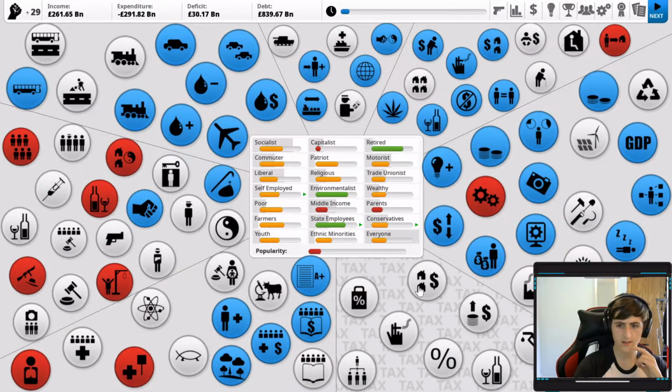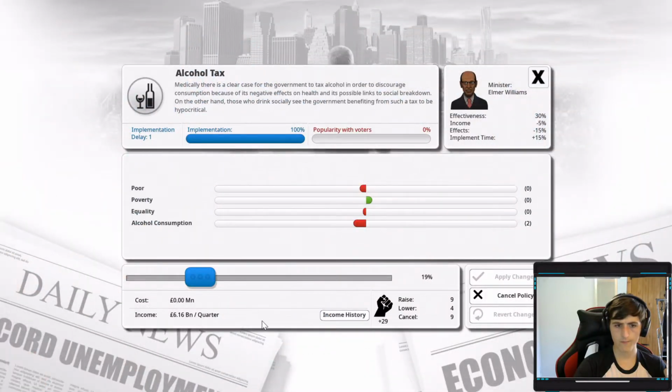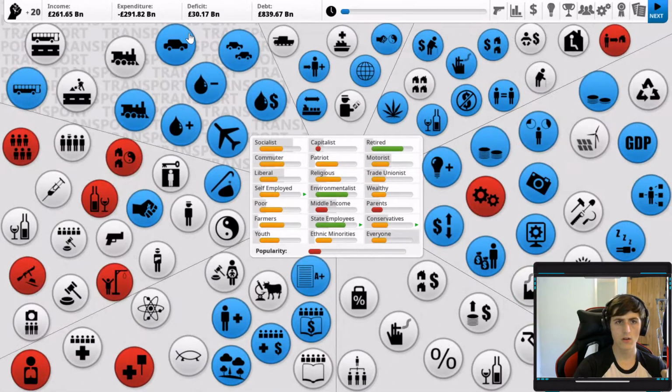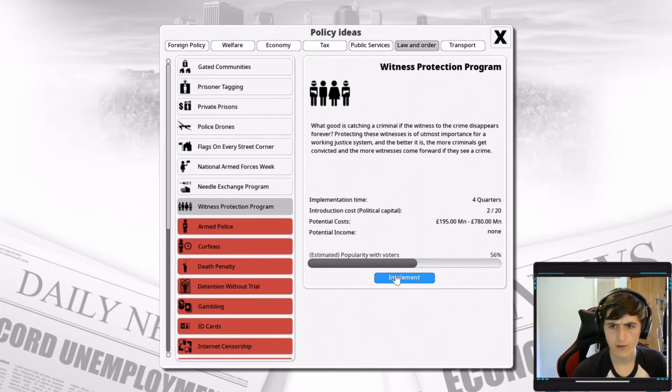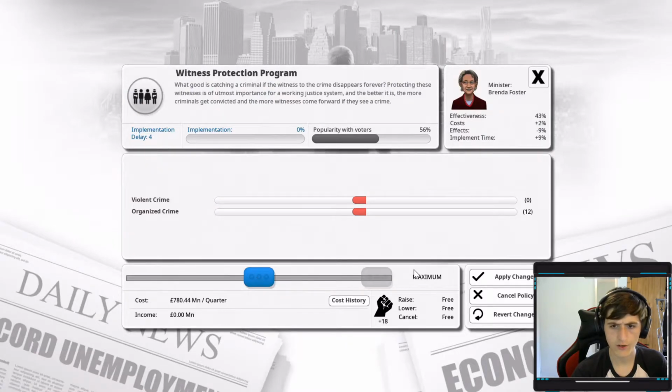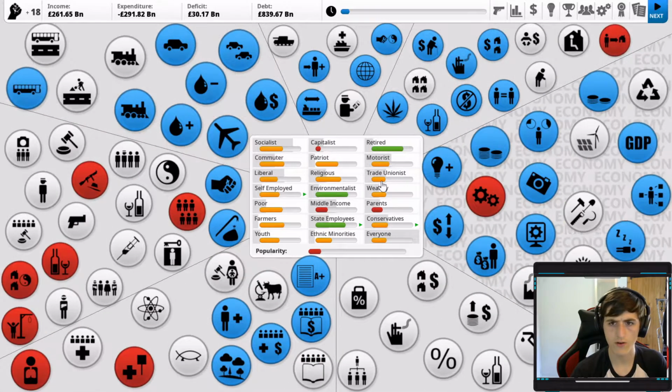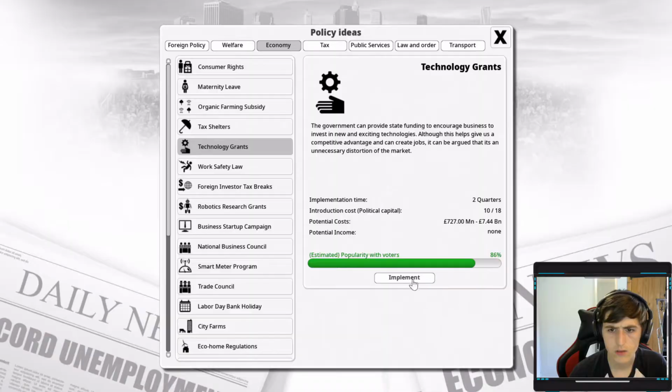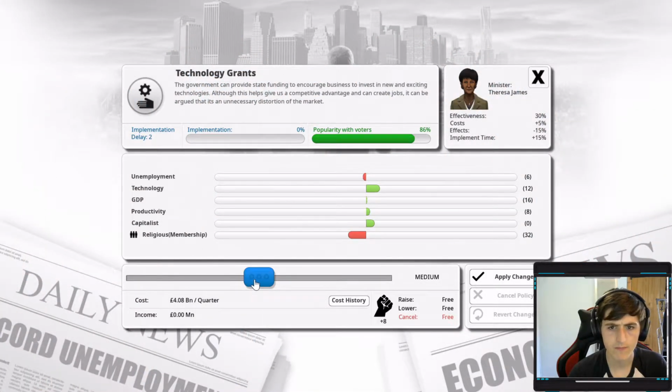We've only just started. So, one of the big ways for us to get our alcohol consumption down and our tax up is by levying a tax on alcohol. I do like the idea of a witness protection program. That should get rid of violent and organised crime. Let's get technology grants in.